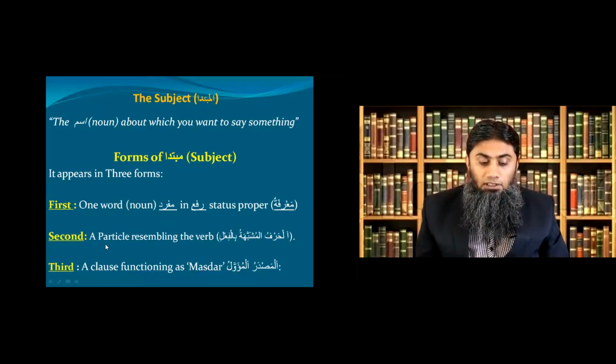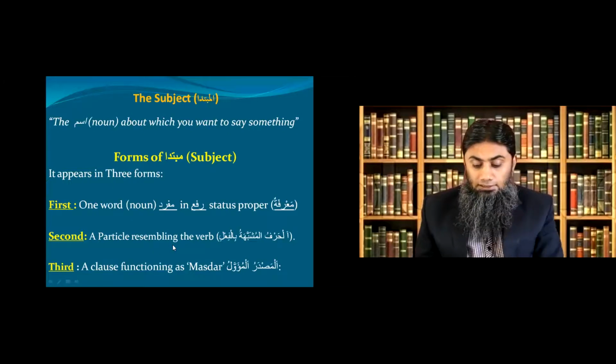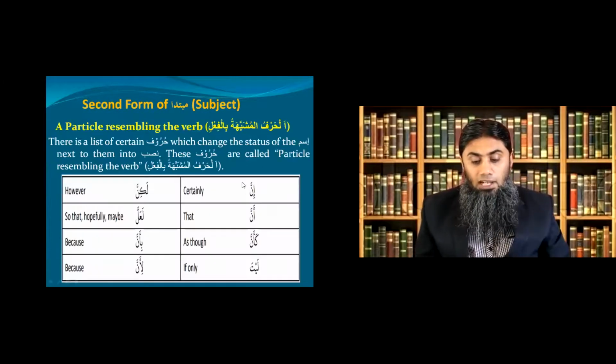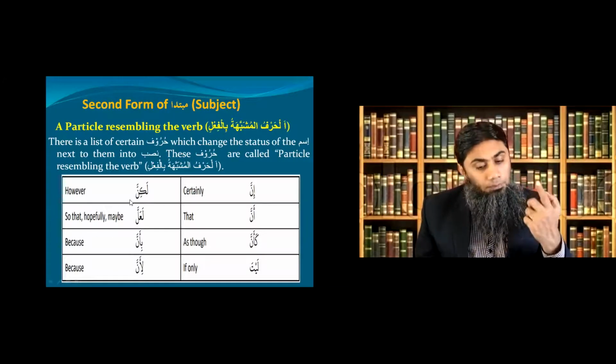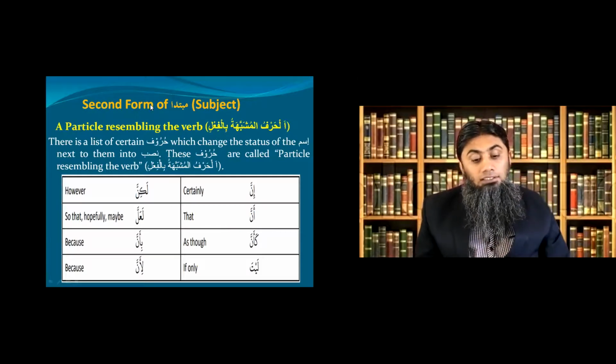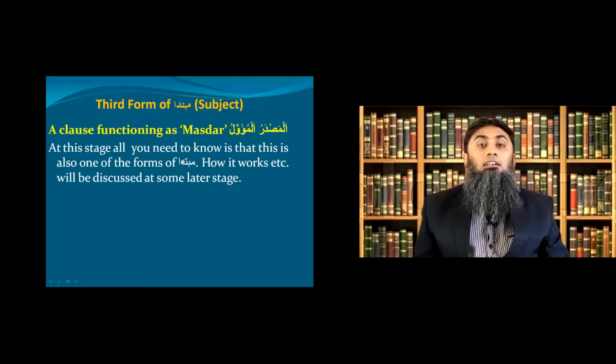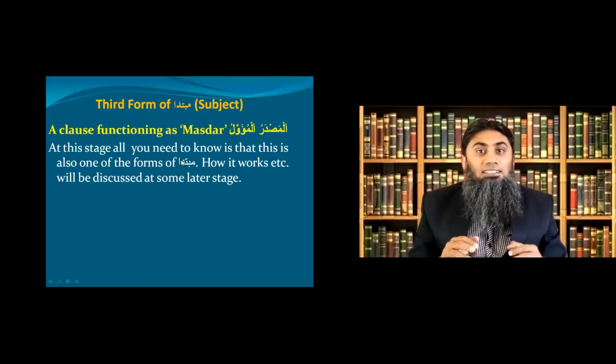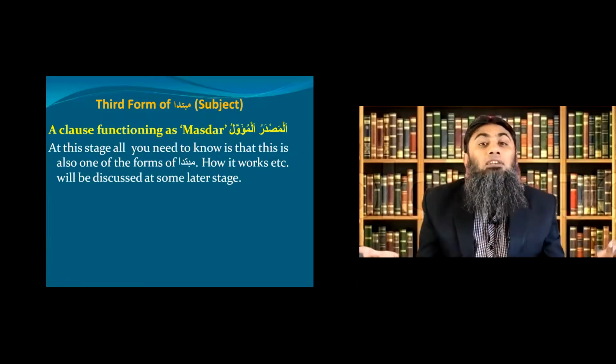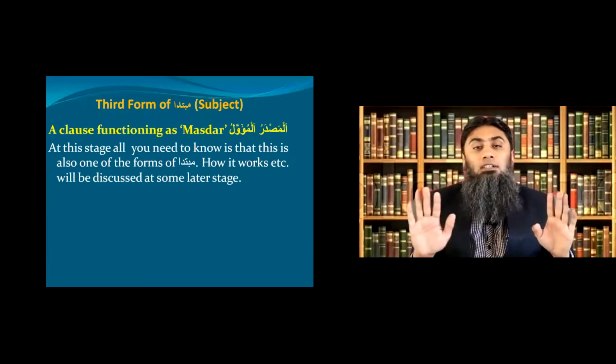What about the second one? A particle resembling. In the second one, we studied that we have this particular list of words. When any of these words come at the start of a jumla, it's jumlatul ismiya, and this is called our second form of mubtada. What about the third one? Third one, all we know at this stage is that there's a third form of mubtada as well, but what it is, we have not studied.